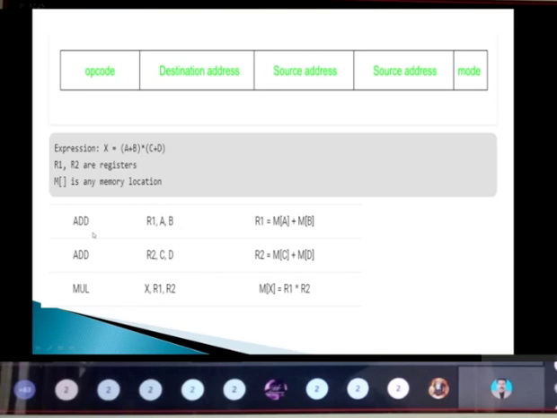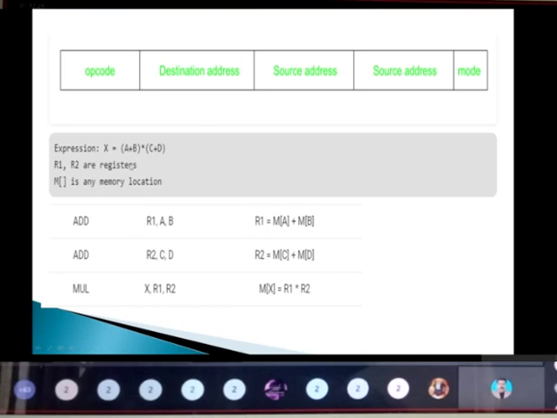that is R1. So the meaning of this instruction is R1 equals the content present in memory location A and the content present in B. That value will be added and will be stored in this R1 register.